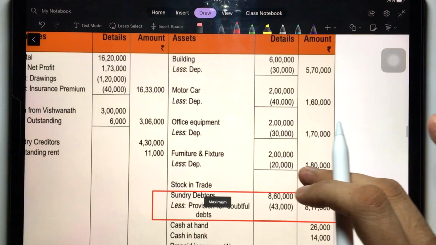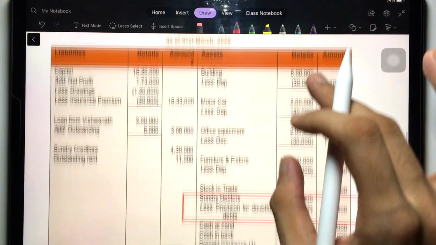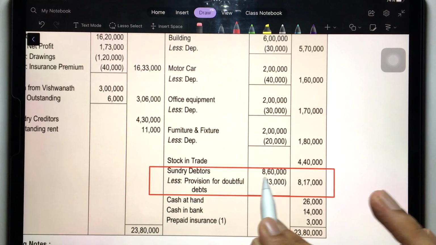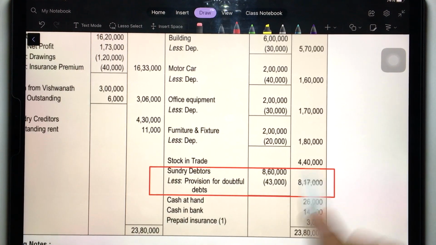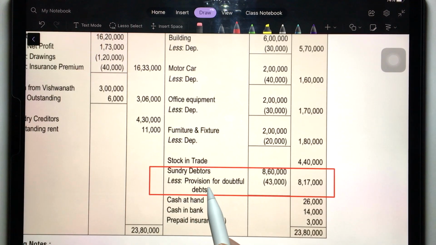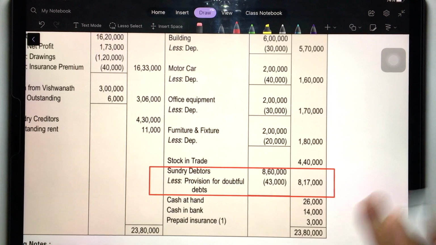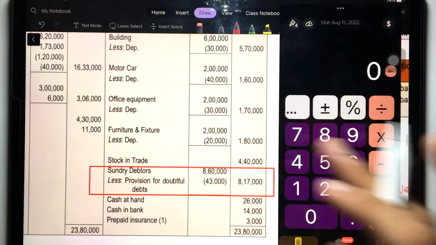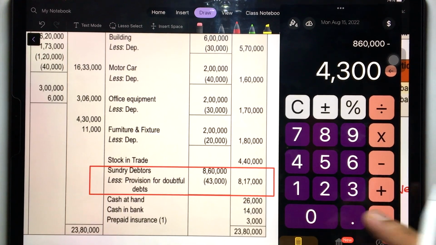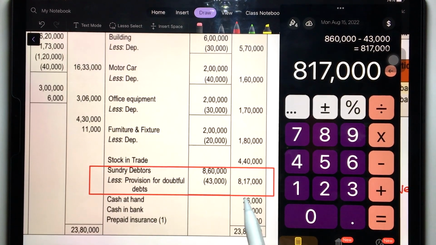So in the balance sheet, it will be presented like this. In the balance sheet, you have over here sundry debtors 8,60,000. This we have taken from the trial balance. And here you will not deduct the bad debts given in the trial balance, because accounting of that has been done. So you will not do the accounting again of that. So sundry debtors 8,60,000 only minus PDD, the new PDD 43,000. 8,60,000 minus 43,000, that's equal to 8,17,000.